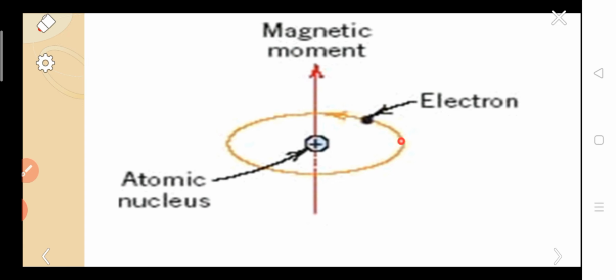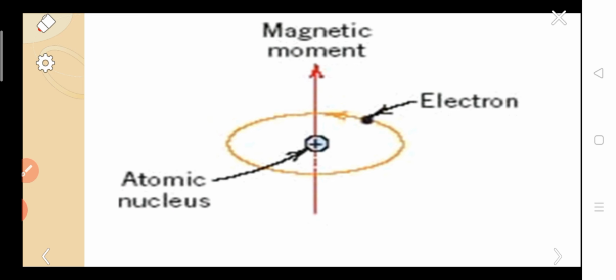So the first one is due to orbital motion. The second one is due to spin motion. The third one is due to spin of the nucleus. From these three factors, the permanent magnetic moment arises. Whenever we break the magnet into pieces, every piece has a number of atoms, and every atom has some magnetic moment. In this way the permanent magnetic moment arises.